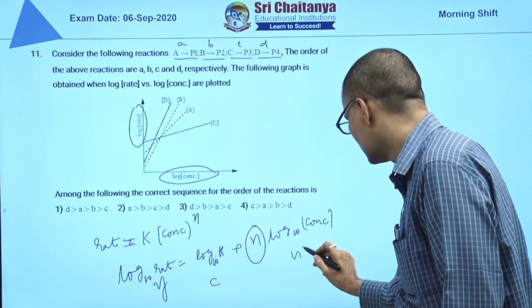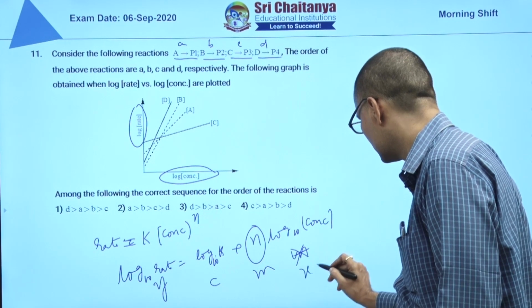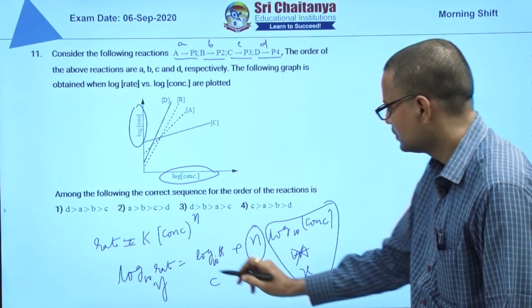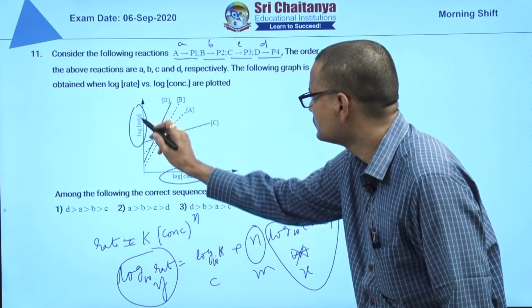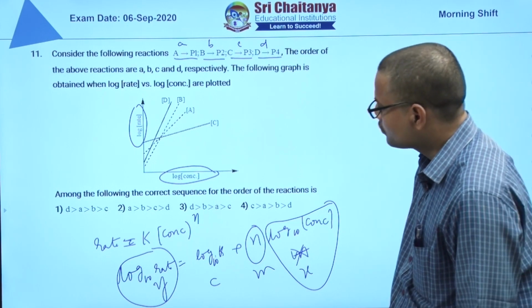You have plotted log concentration on the x axis and log rate on the y axis. So the slope is n.